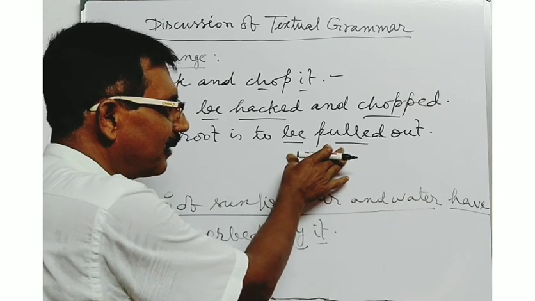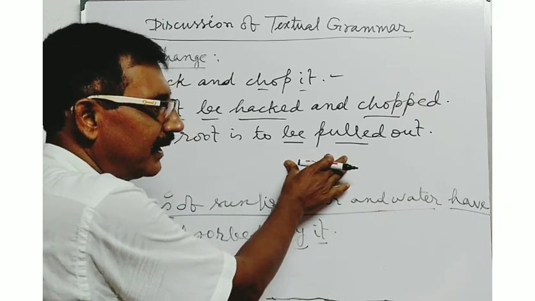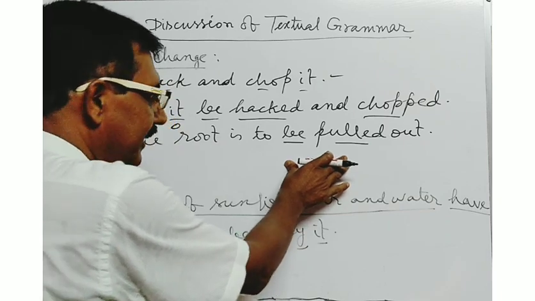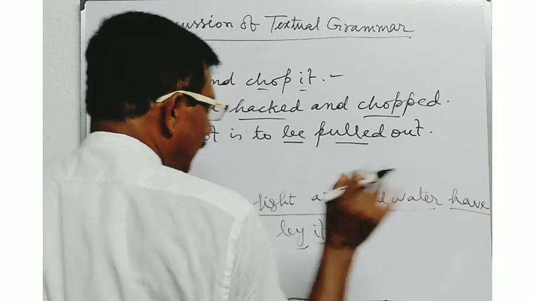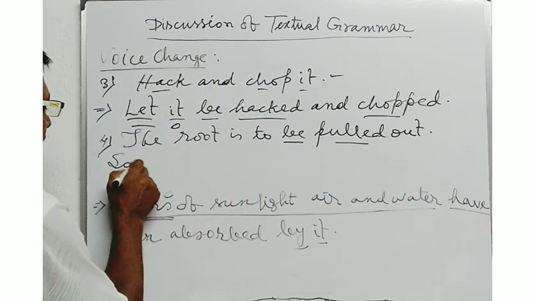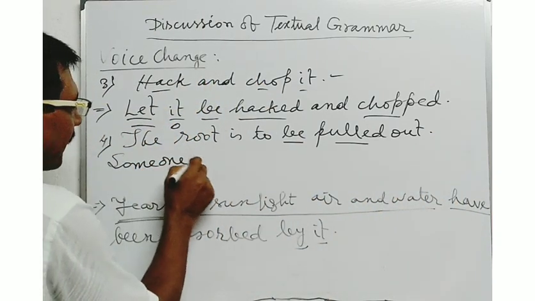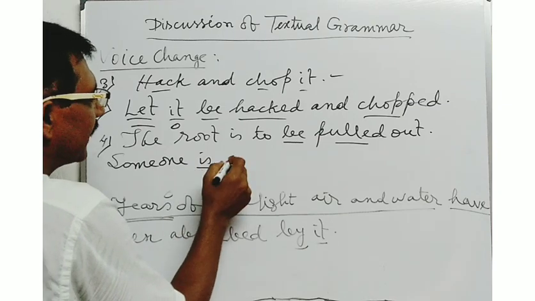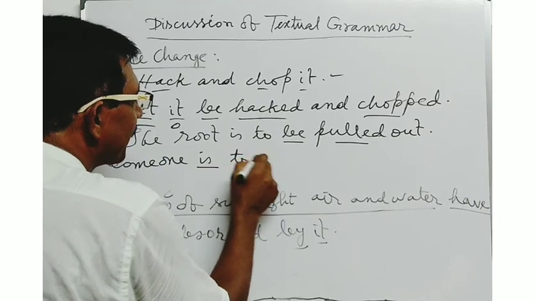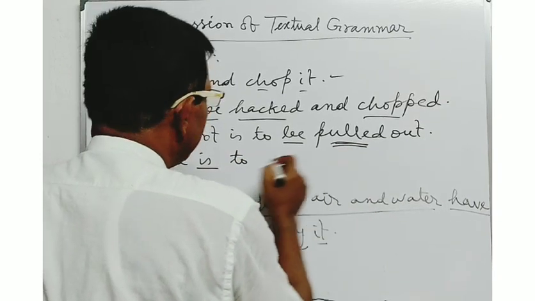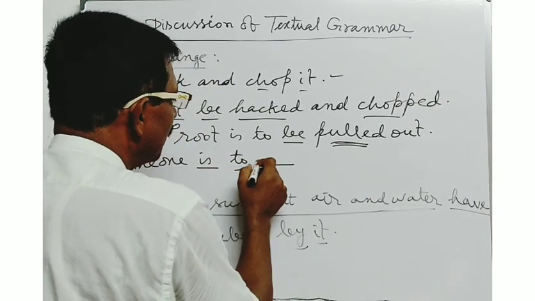So at the time of converting the sentence into the active form, you will have to take the subject. The root is to be pulled out by someone. So you will have to use the subject someone. Then you will have to use the verb in the imperative sense. Is to, then the verb, to plus pull.